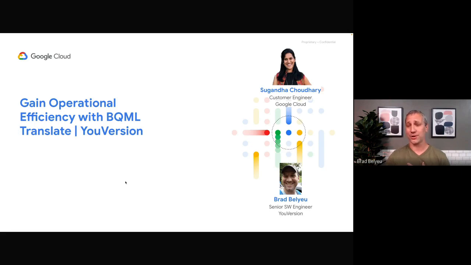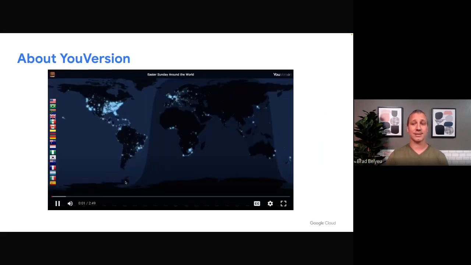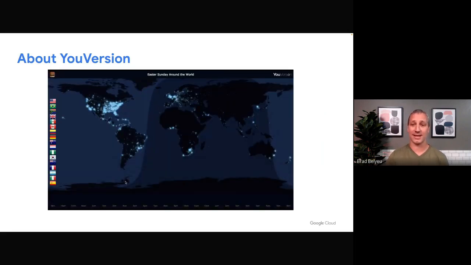We launched our journey in the iOS App Store in 2008, and we followed that up with the Android release in the marketplace in 2009. Since then, we've grown to over 500 million unique installs. This map here is showing our app opens around the world. We've got users using the app in every country in the world.